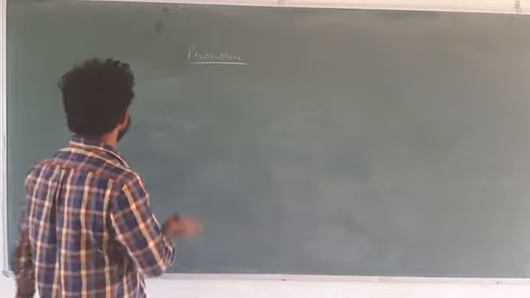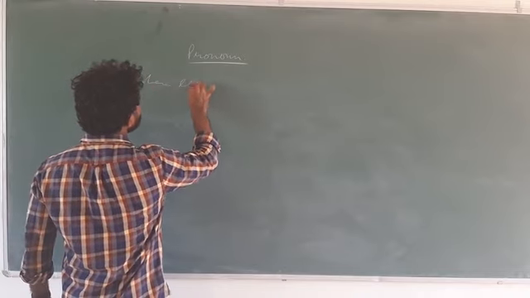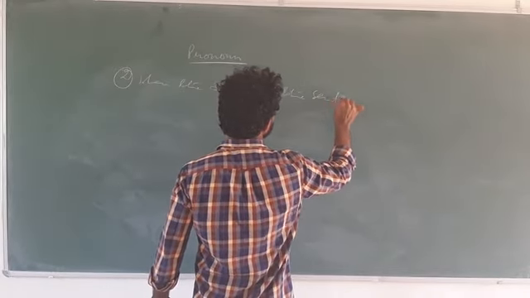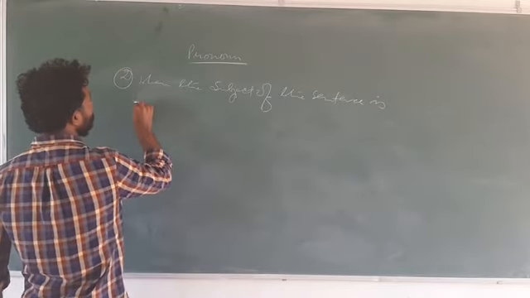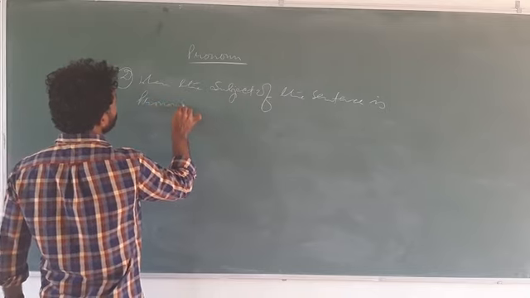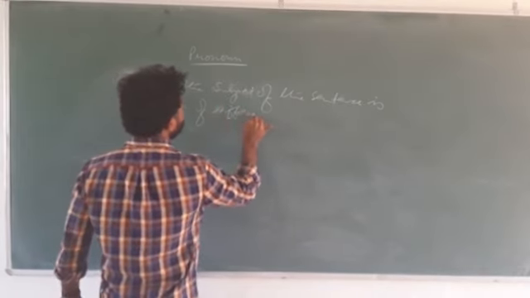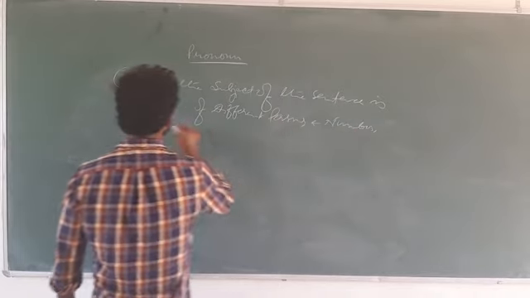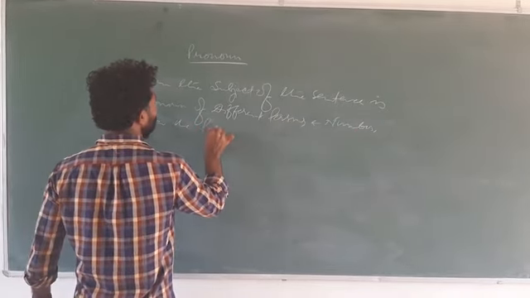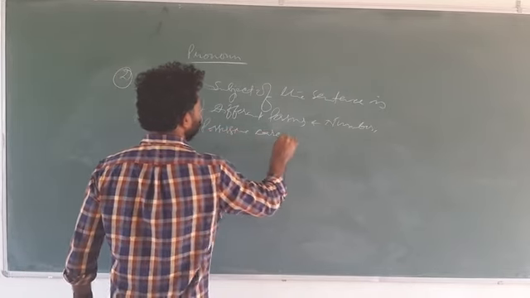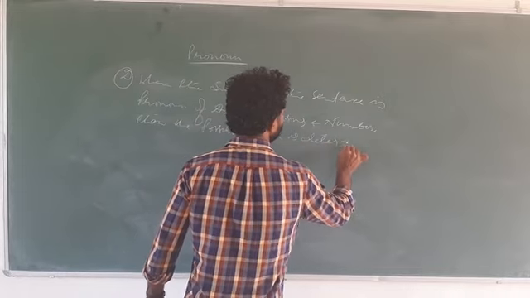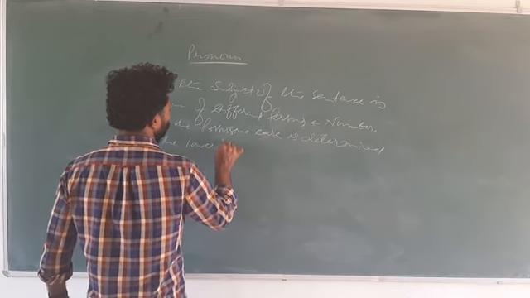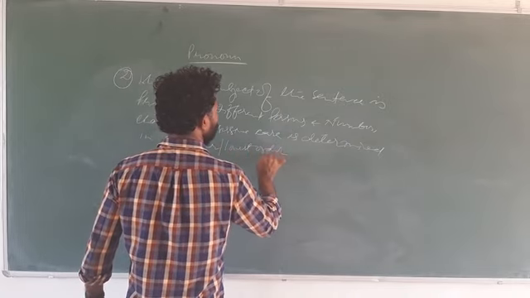Is that clear? So let me write. Here it also says when the subject of the sentence is pronoun of different persons and number, then the possessive case is determined in the lower or lowest order.